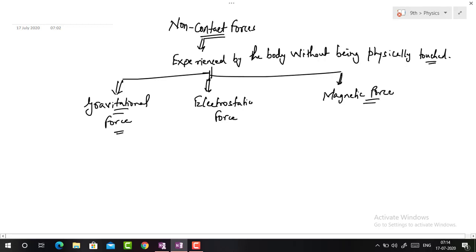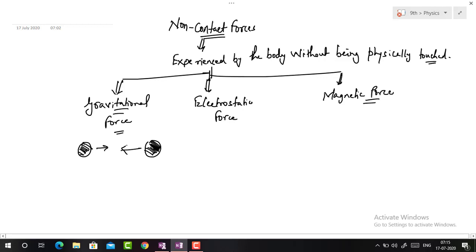So due to the presence of mass, the particle experiences attraction, and this force of attraction between them is called gravitational force. Suppose this is one particle and this is another particle. Both the particles are attracting each other, so the particles approach each other.